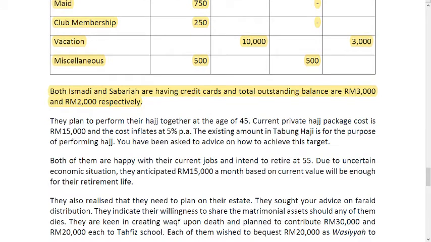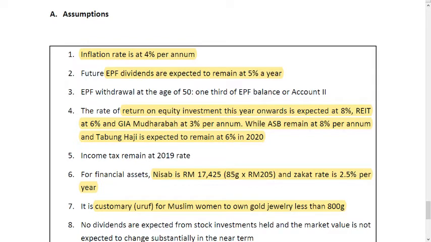Next is the information on the credit card outstanding balance of the couple. This will be the liabilities of the couple to be listed in the net worth statement. Besides credit card, there will be tax due, zakat due, and outstanding balance of cars and home. However, for this exercise, the tax due and zakat due will not be available yet. For other information like retirement, the Hajj, and estate planning, we will cover that in the following class, in day 5 and day 6. Finally, the list of assumptions.